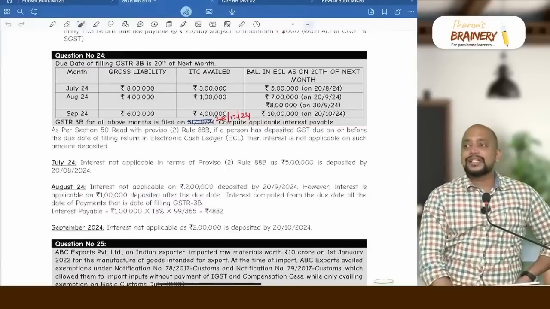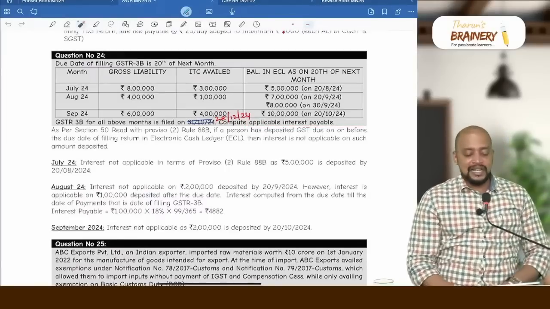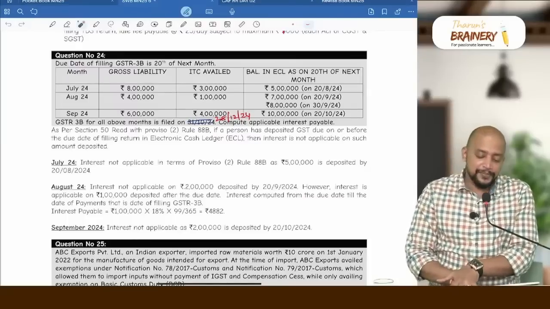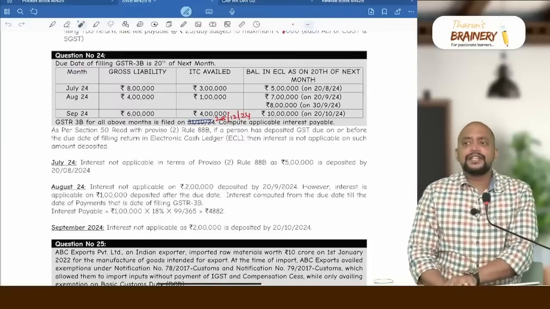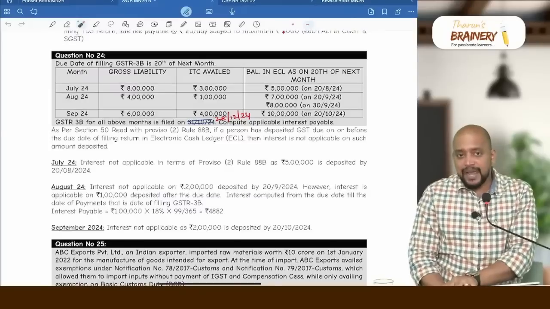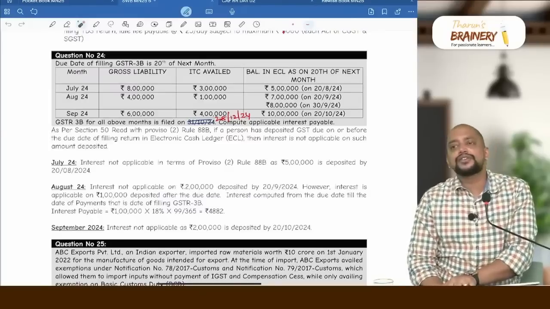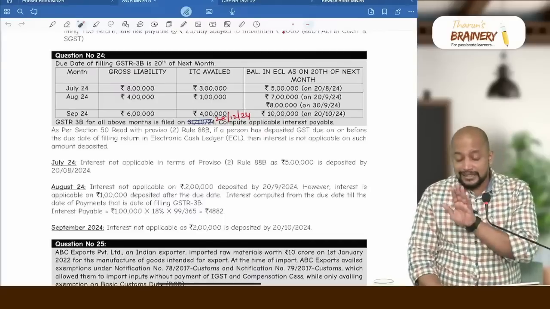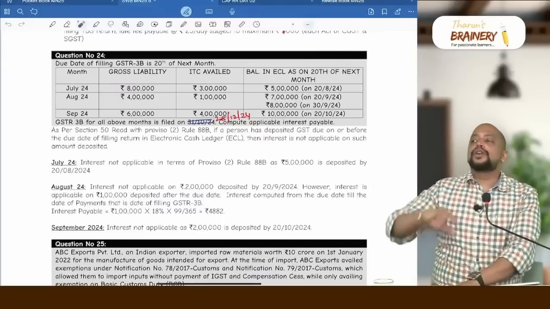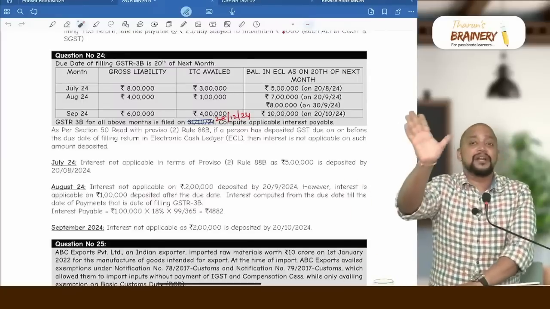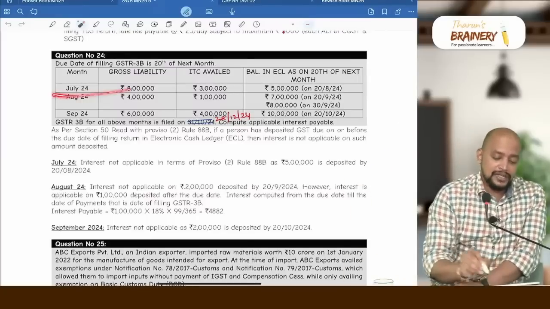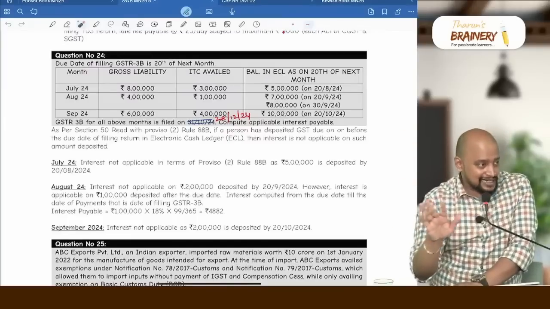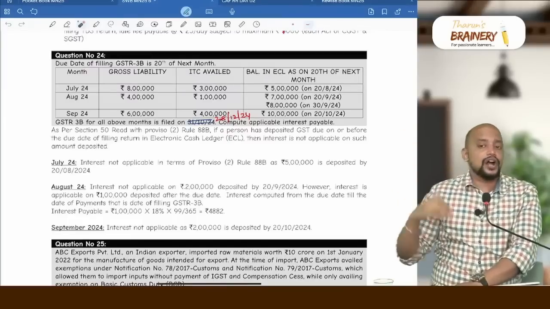So what is the interest payable? First we will see for the July month. July month, what is the net liability? 5 lakhs. Whether that 5 lakhs I have maintained as on the due date of 3B? Yes, I am maintaining the balance as on the 3B due date, so no need to pay interest, because the net liability is 5 lakhs, the due date for July is 20th August, I maintained that, so I don't have to pay interest. Is that clear? Then go to August month.